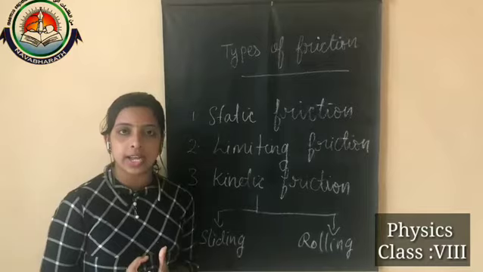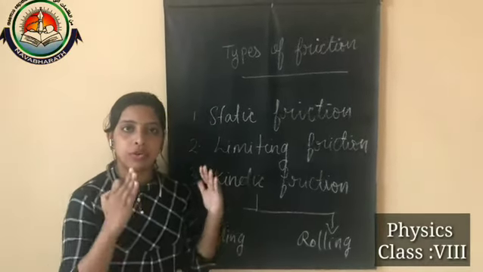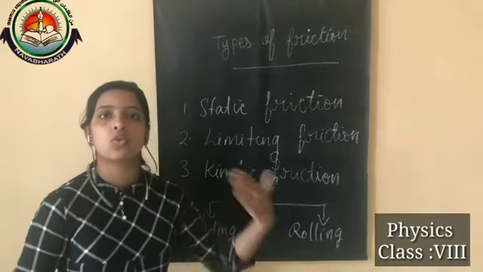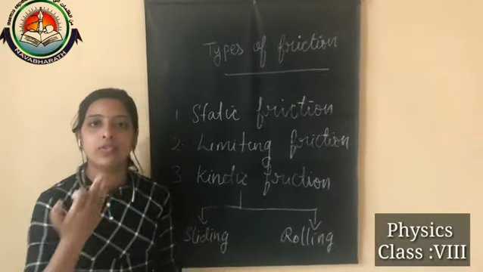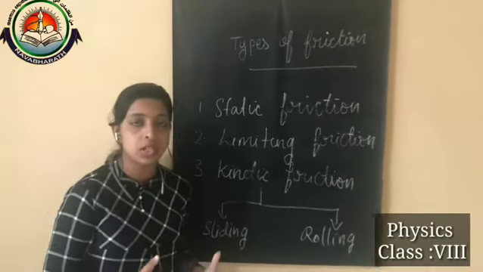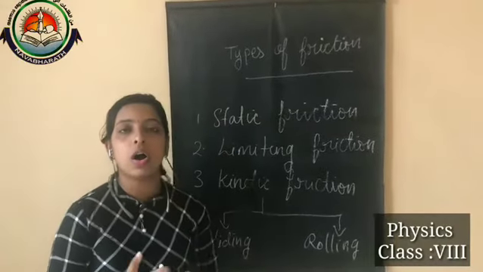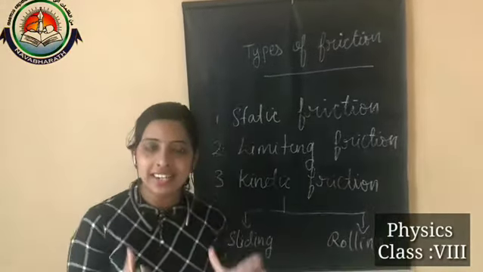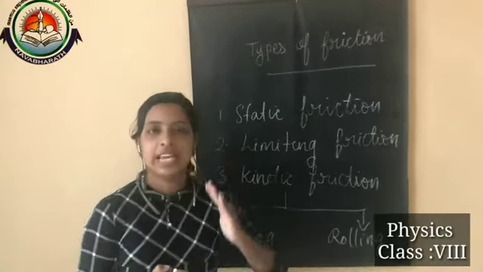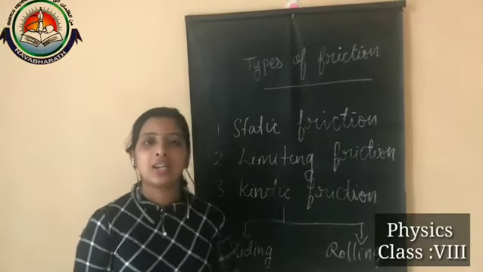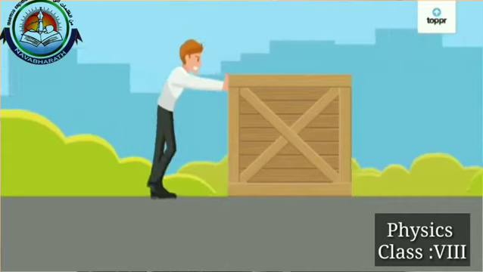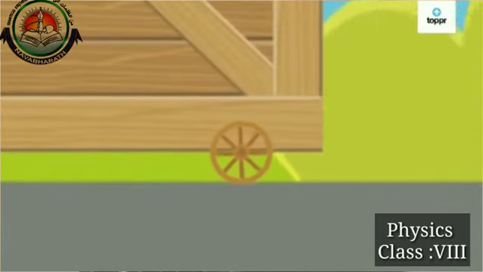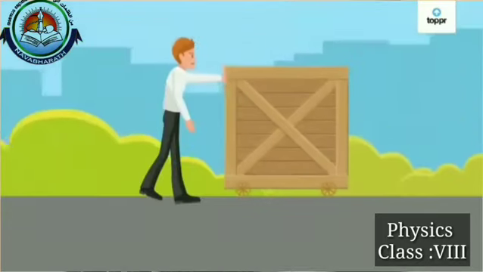Rolling friction means the opposing force or frictional force which comes into play when one object is rolling on the surface of another object. Rolling friction is a type of kinetic friction in which one object actually rolls over the surface of another object. For example, we can see wheels.